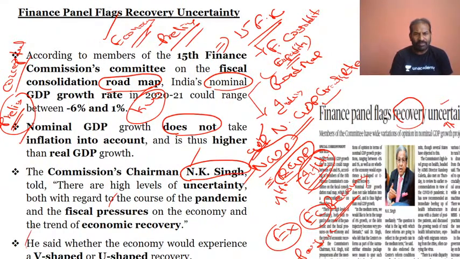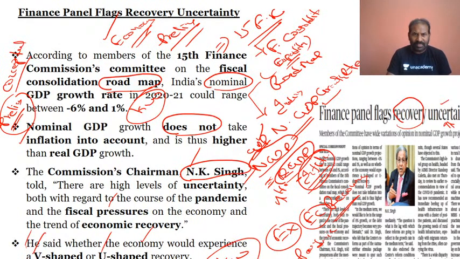And the commission chairman has made it very clear that the economy would experience a V-shaped or a U-shaped recovery. So these are the key phrases again, U-shaped and V-shaped. So definitely there could be a possibility, when you are getting into the depth of the economy, that they would ask questions on the fundamentals, that is V-shaped and U-shaped recovery or recession.